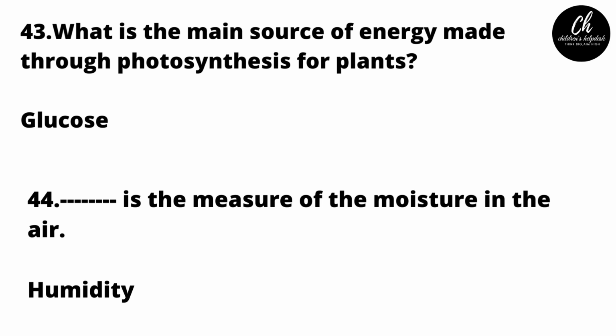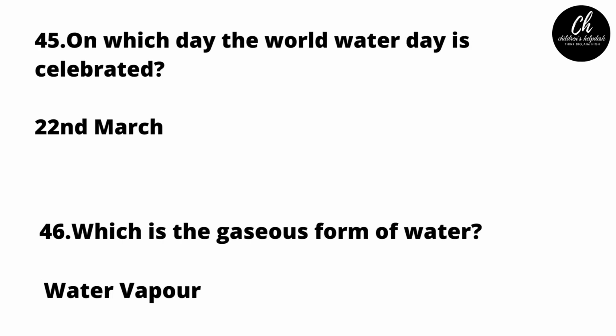What is the main source of energy made through photosynthesis for plants? Glucose. Glucose is the main source of energy which is made through photosynthesis for plants. What is the measure of the moisture in the air? Humidity. Humidity is the measure of the moisture in the air. On which day is World Water Day celebrated? 22nd March. World Water Day is celebrated on 22nd March.